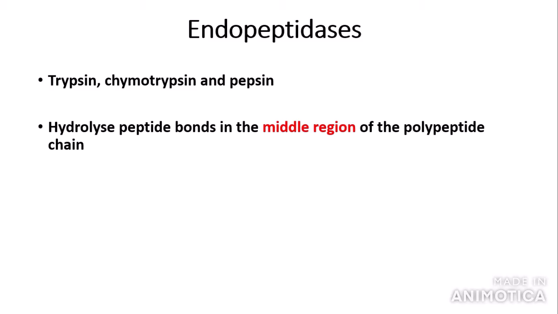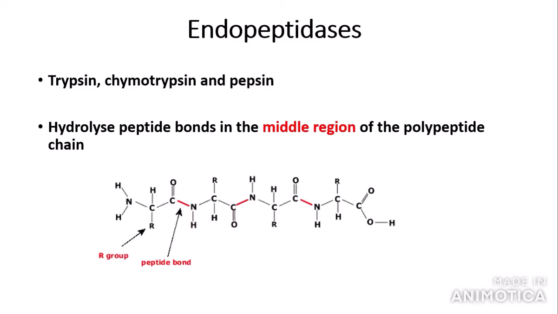So endopeptidases hydrolyze peptide bonds, which are the bonds that connect amino acids, in the middle region of the polypeptide chain. Here we have a relatively short polypeptide chain. As you can see, endopeptidases hydrolyze peptide bonds in the middle region, indicated here by the arrow. This is in the middle, not at the ends. Which leads me on to exopeptidases.